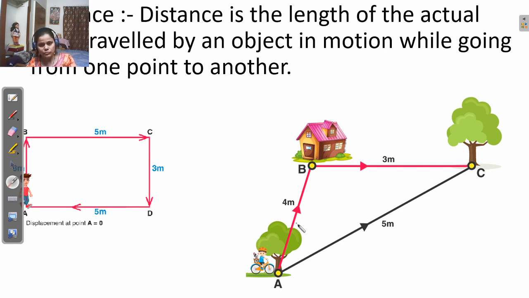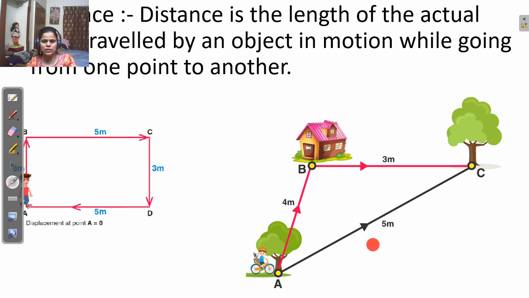Understand? In this case, this boy goes from point A to C, and in the other way he goes from point A to point B, and then B to C. Then he travels the actual path 4 plus 3, that is 7 meters. But if this boy chooses the path AC, then he travels 5 meters.